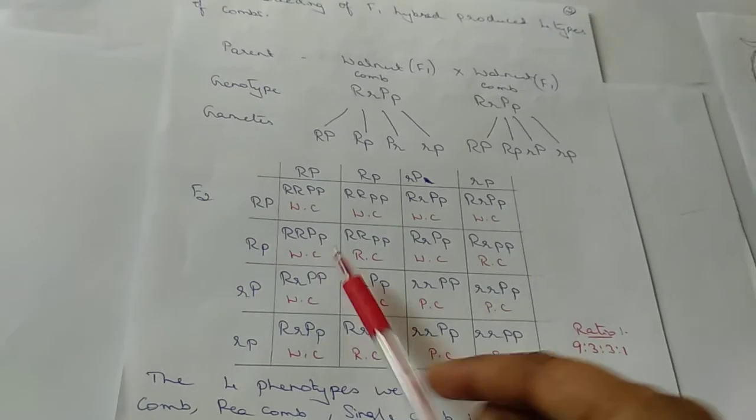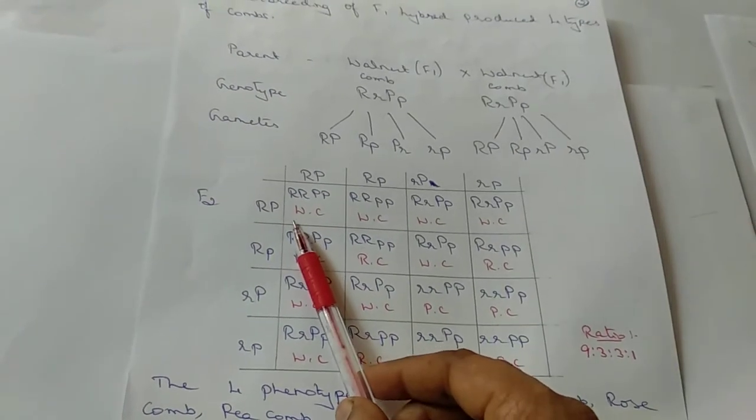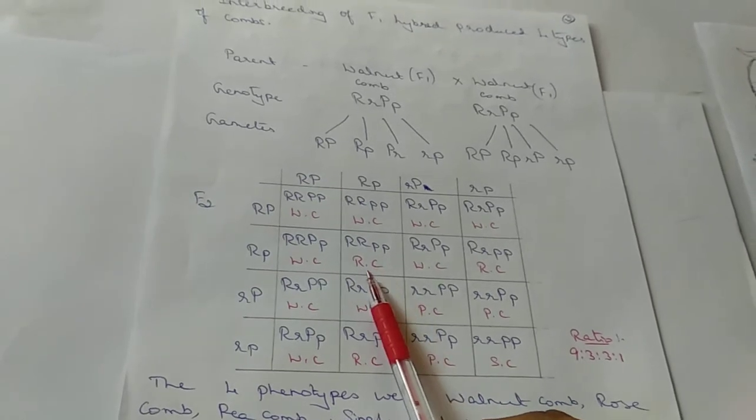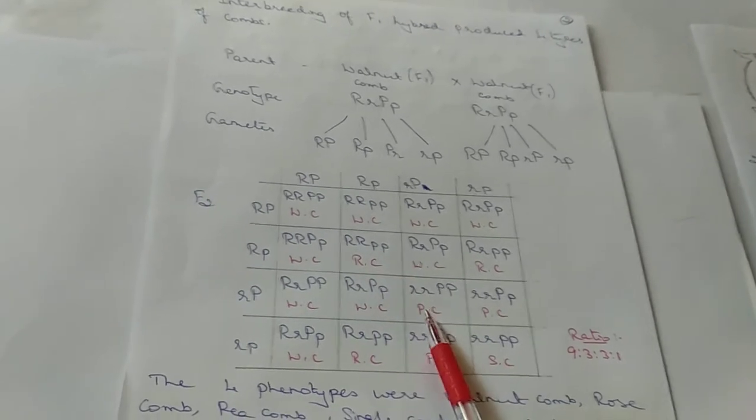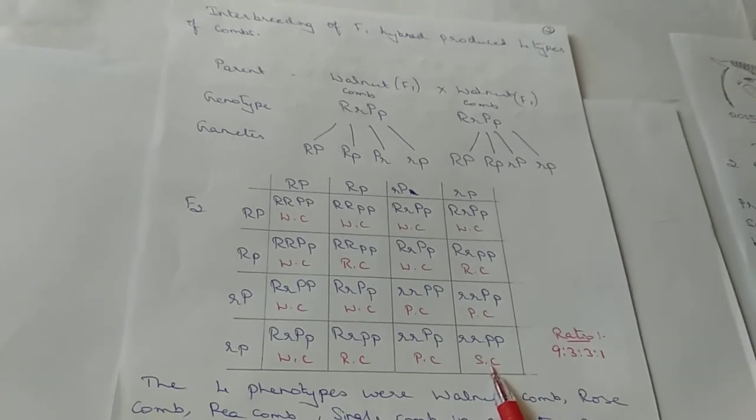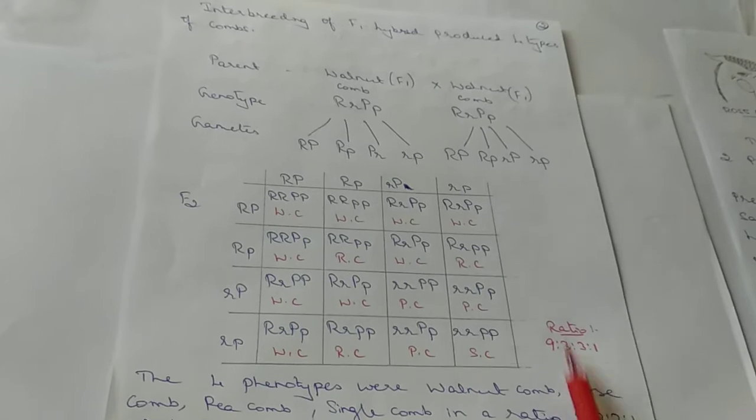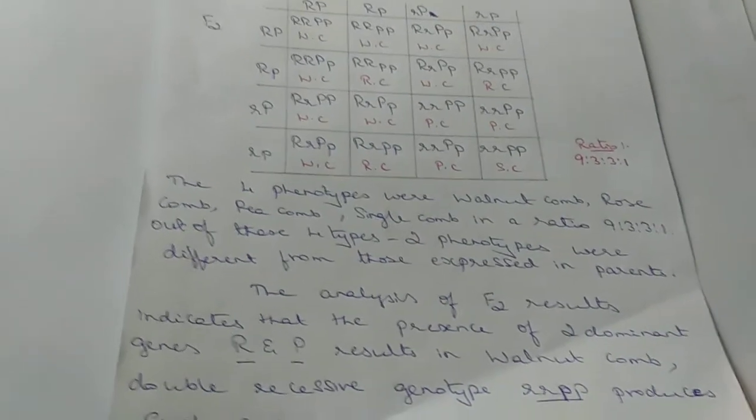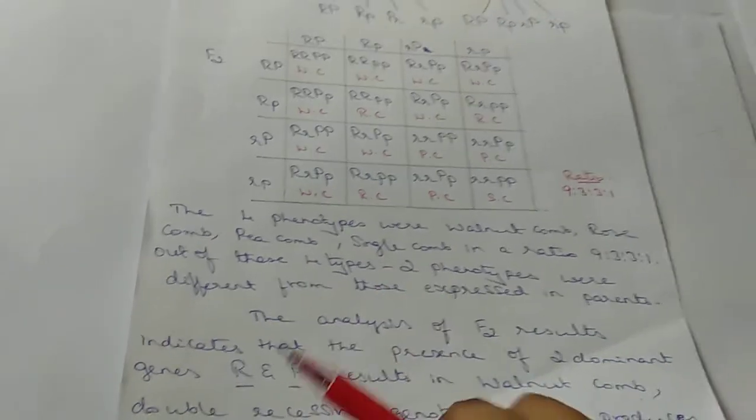When we cross, we get the walnut comb. WC refers to walnut comb, RC represents the rose comb, PC represents the pea comb, and SC represents the single comb, which are in the ratio of 9:3:3:1. So this is what has been represented here.